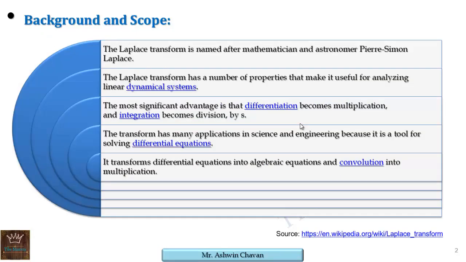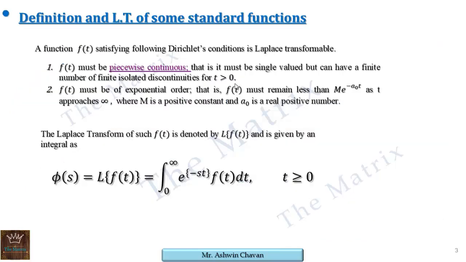It was named after a famous mathematician and astronomer, Pierre-Simon Laplace. This Laplace transform has a number of properties that make it useful for analyzing linear dynamical systems. The best part of Laplace transform is that it converts differentiation, integration, and partial differential equations into an algebraic function, which is easy to solve. That's why it has wide applications in engineering. Now let's go for the basic definition and then we'll go for Laplace transform of some standard functions.